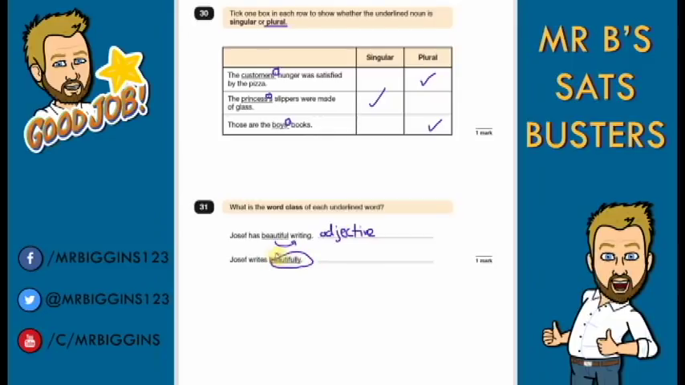And on our next sentence, Joseph writes beautifully. This word here is telling us about this word, telling us how he writes, which is a verb. And again, we've got ly at the end to help us out. Remember, lots of adverbs have ly at the end. Not all of them, but a lot of them do. This one included. And it's telling us more about the verb, which means it is an adverb.